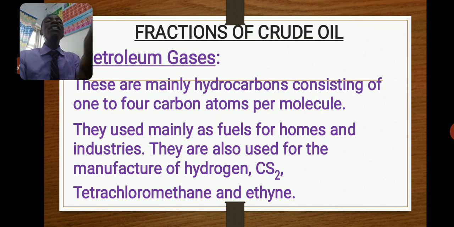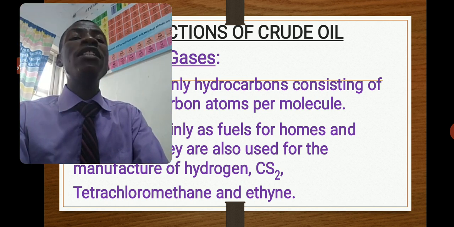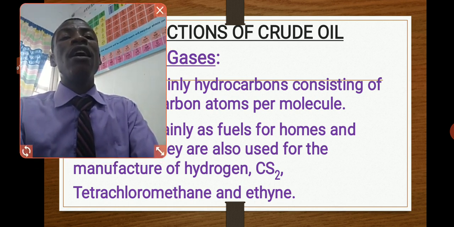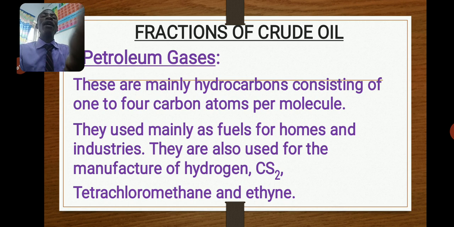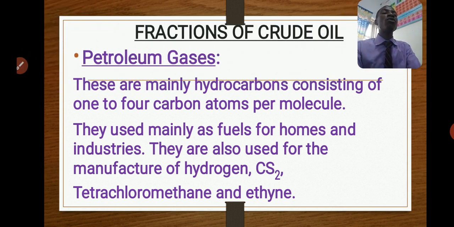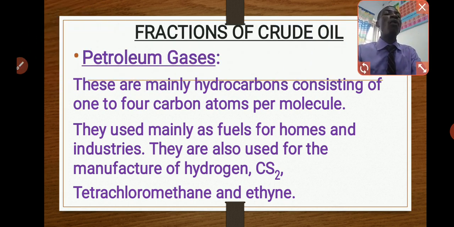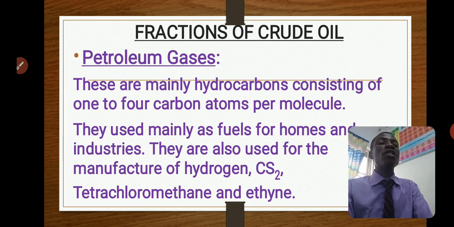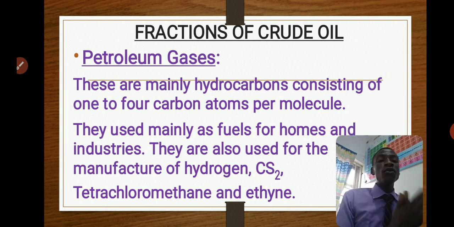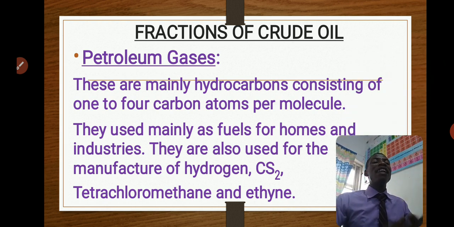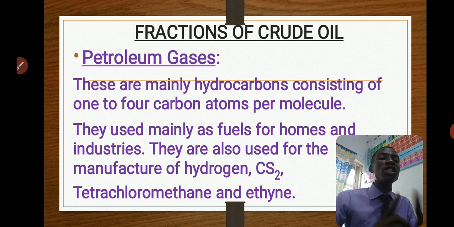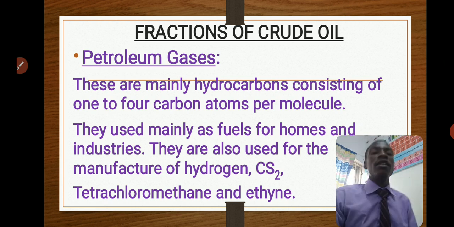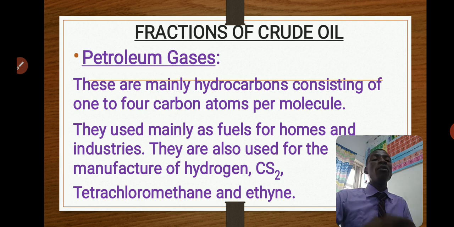Now, these different compounds or groups of compounds that come out from the tower, we call them fractions of crude oil. And there are 7 major fractions of crude oil, like we have seen at the back.